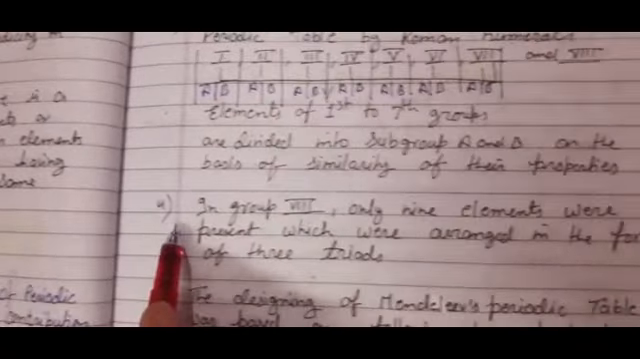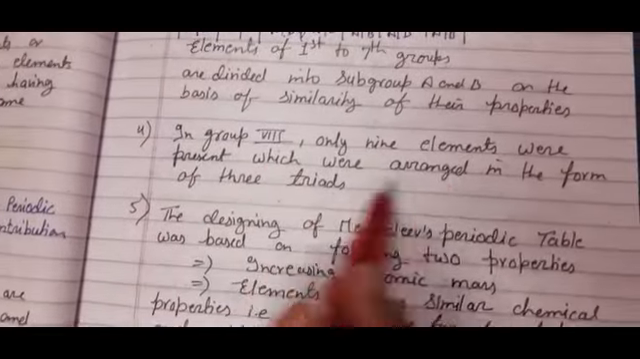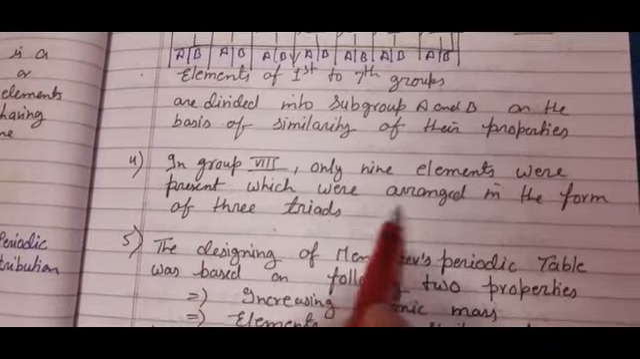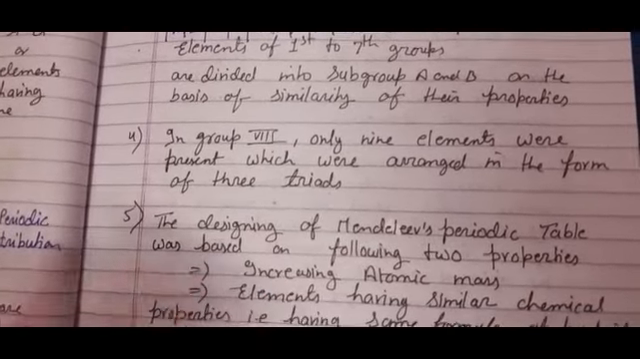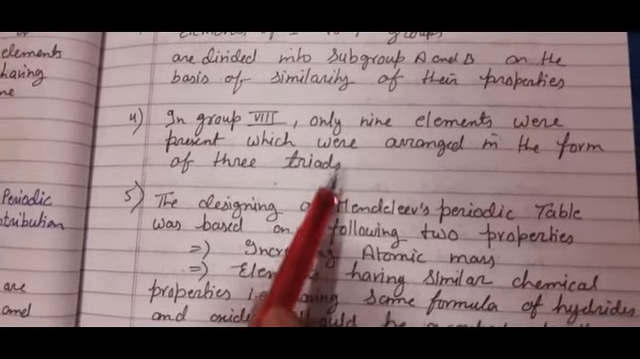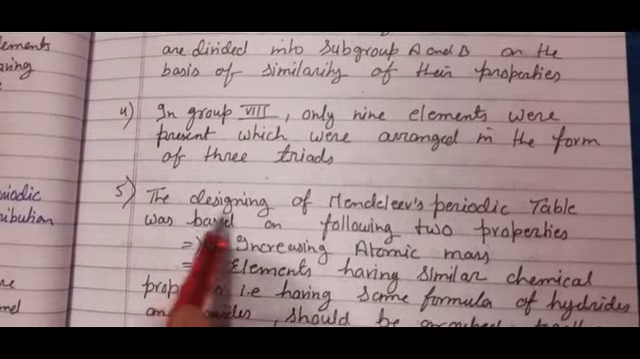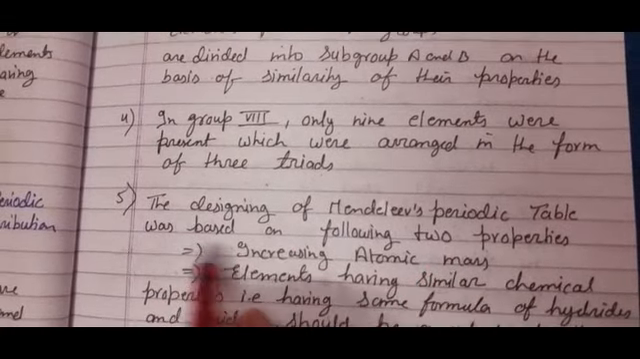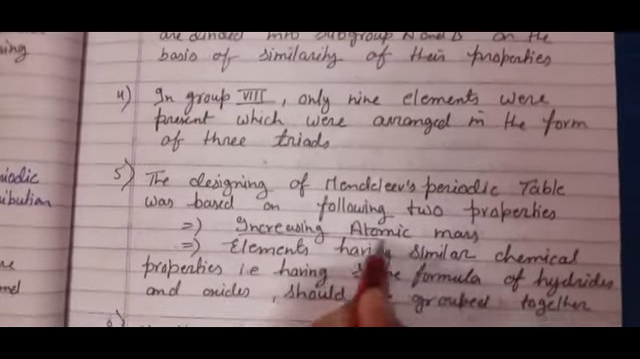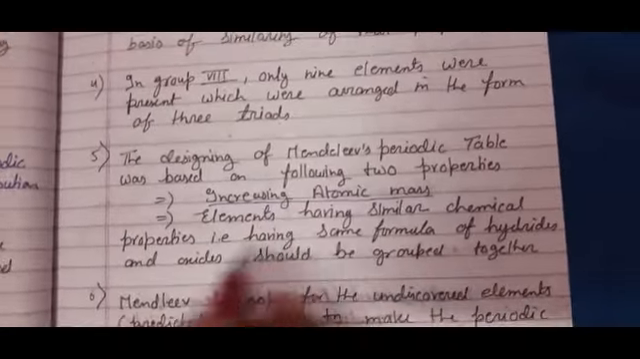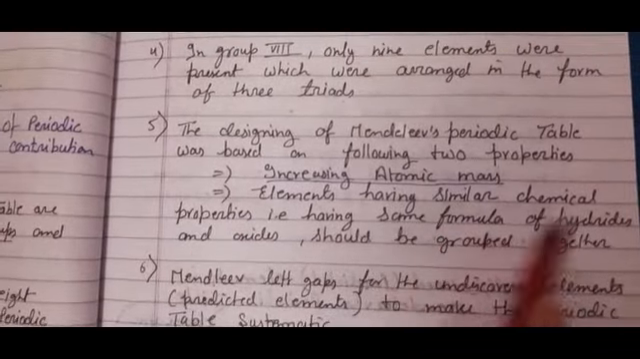Now coming to the fourth important point about Mendeleev's periodic table. In group 8 only 9 elements, already we have discussed, were present which were arranged in the form of 3 triads. As I told you, there were 9 elements, so 3 elements were kept in one group. The designing of Mendeleev's periodic table was based on the following 2 properties. First was increasing atomic mass. Second is elements having similar chemical properties.